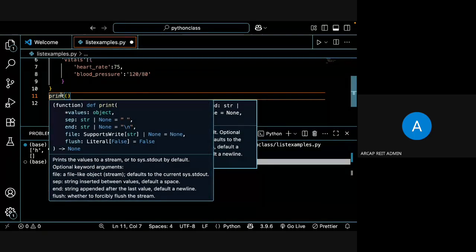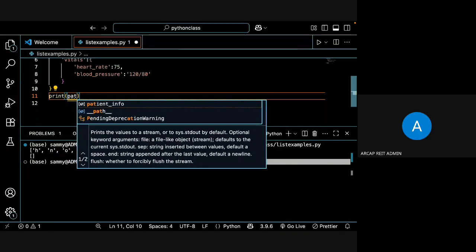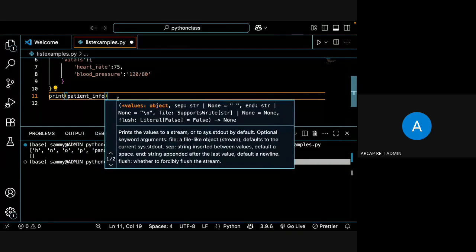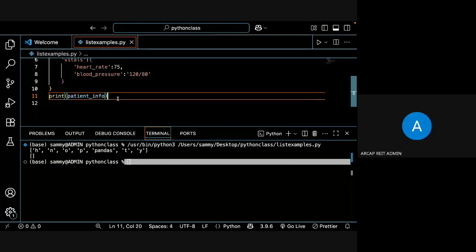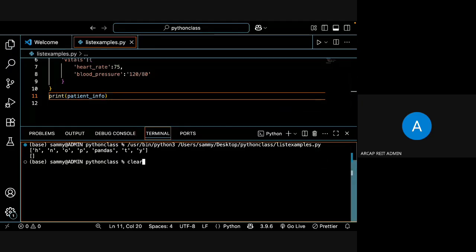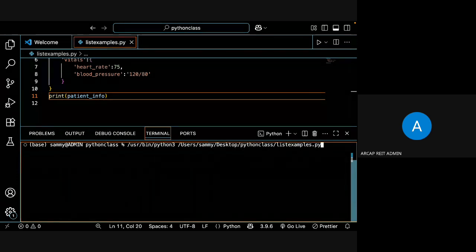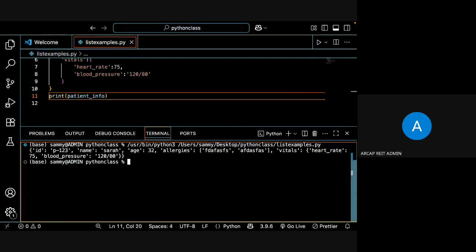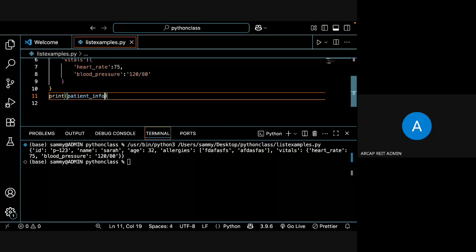Okay, first we'll try to print the patient info, total patient, right? I'm saving it and I'm running it here using Python 3. So it is displaying all the content. You can see ID is P123, name is Sarah, age is 34. That total content is displayed by directly giving the patient.